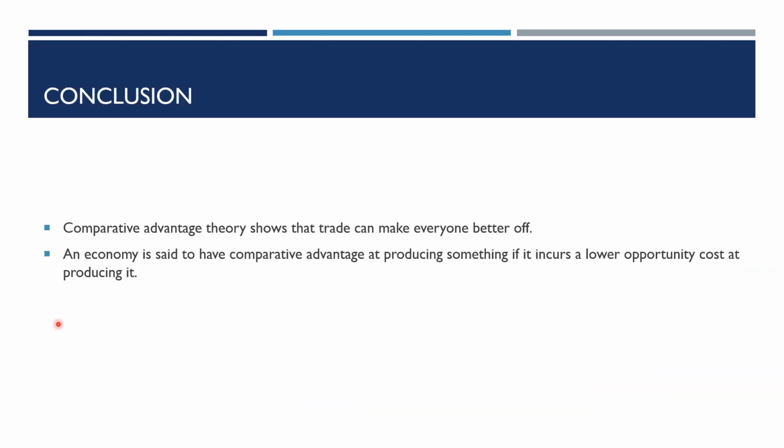Therefore, we can conclude that if there's an economy like India which has an absolute advantage in producing both products, India will have to find out the opportunity cost and then decide which one of the two products it is going to produce. Either it will produce apples or tomatoes, but not both.